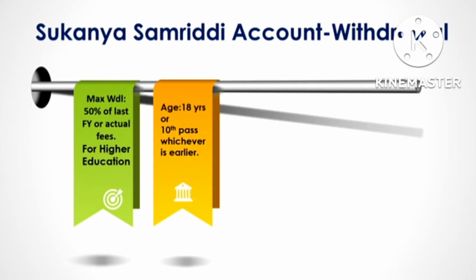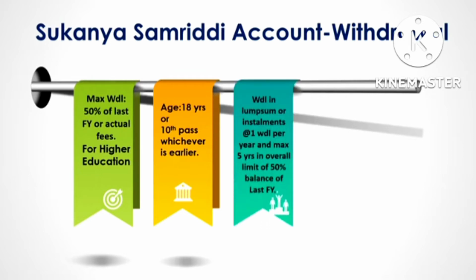And here one more condition is that for allowing withdrawal, the age of the girl child should be not less than 18 years. Only after 18 years can this withdrawal be taken, or 10th pass, whichever is earlier. So as soon as the girl child passes 10th class or she reaches the age of 18 years, withdrawal can be taken. One more condition is that withdrawal in lump sum or installments can also be taken.